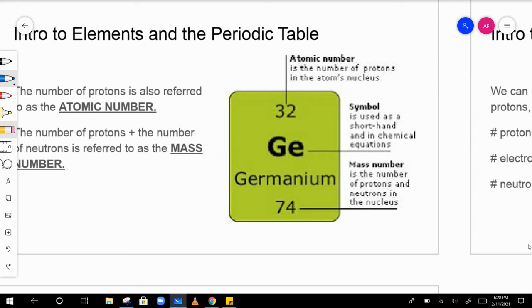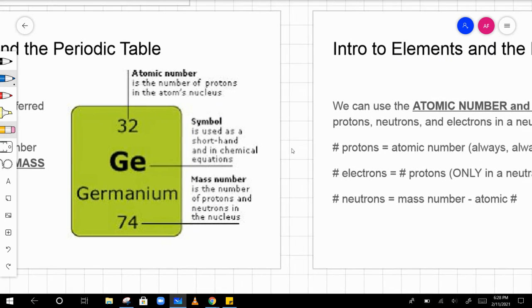Yesterday we saw that the number of protons is simply equal to the atomic number. So the atomic number will always tell you what the number of protons are. If you don't know the atomic number, but you do know the symbol, you can figure out the atomic number, because germanium always has 32 protons.